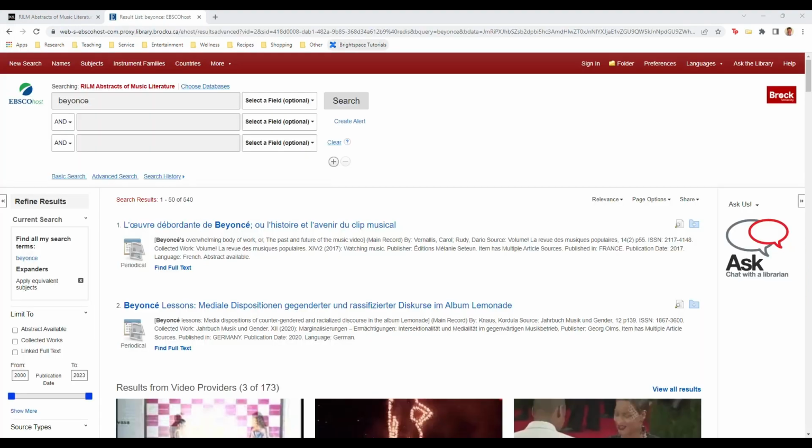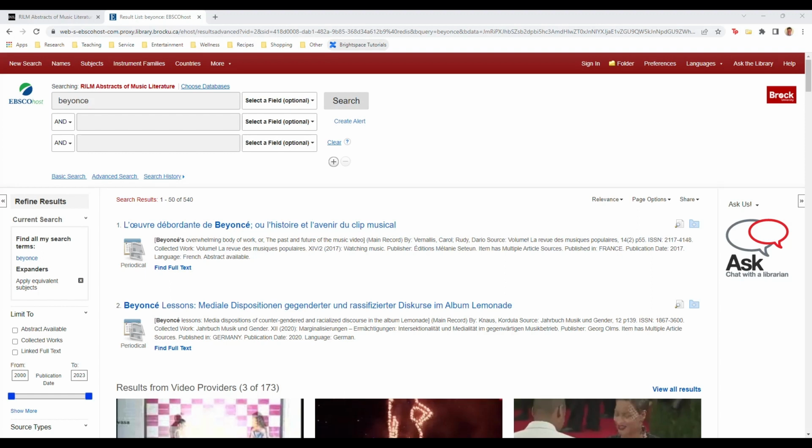The Breath of the Wild paper was an example of a paper where one didn't find very much about music and needed to broaden one's scope to video game music more generally, and possibly also video game studies or other fields. Let's say you run into the opposite problem. You find too many sources, even in RILM. This can happen if one is writing about an especially prominent figure. Let's say we want to write a paper about Beyonce.